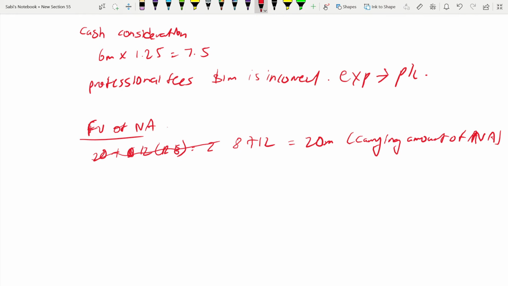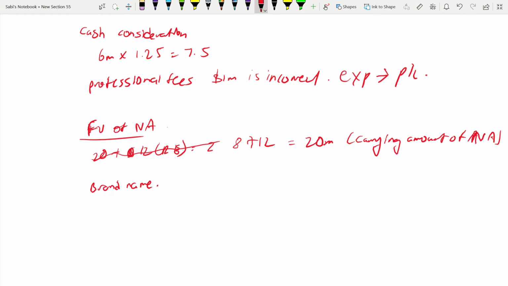Remember, when you're taking net asset, any assets that has been mentioned, you have to write it here. They have talked about a brand name and they have given you fair value also. So now we are talking about the brand name here under the fair value of net asset. First, you need to understand that brand name is an identifiable asset. You can sell it individually.